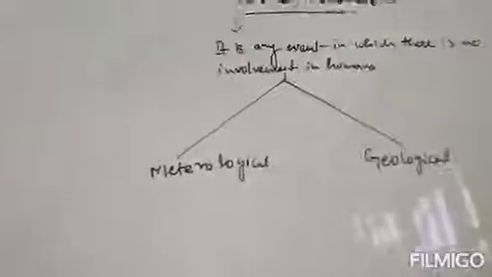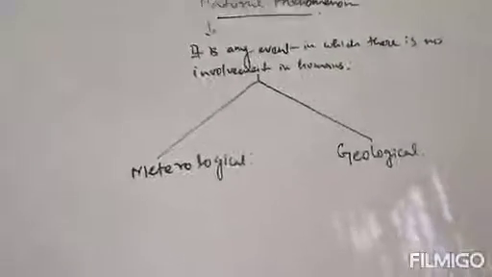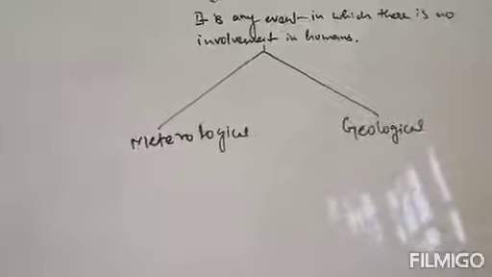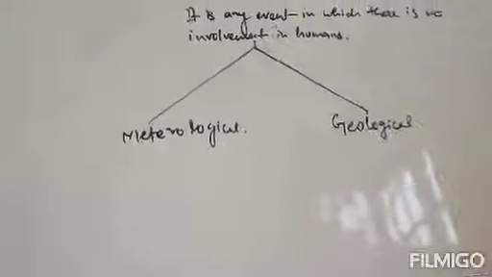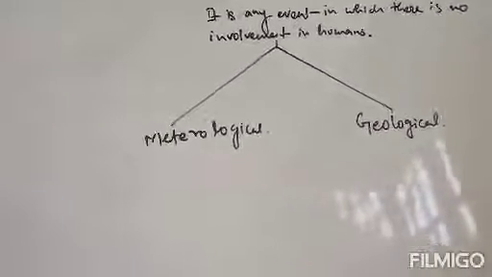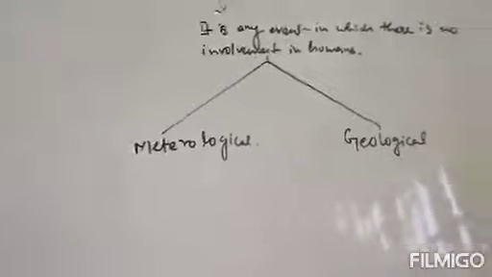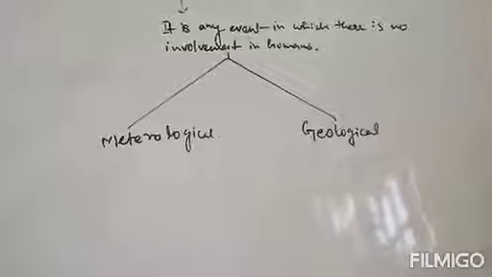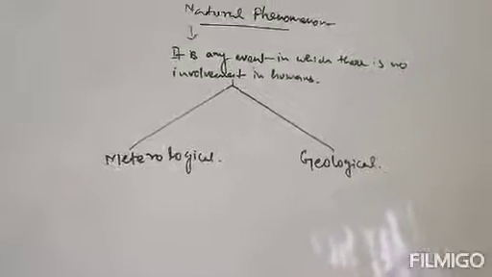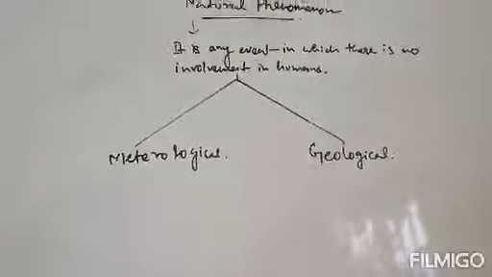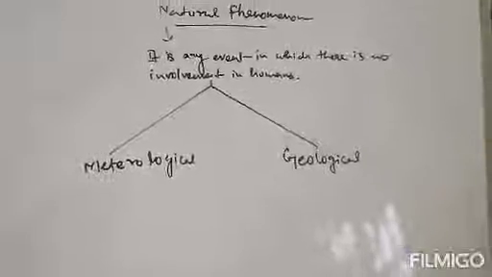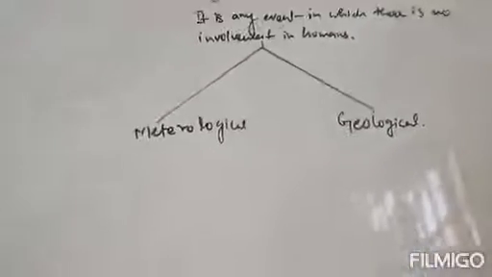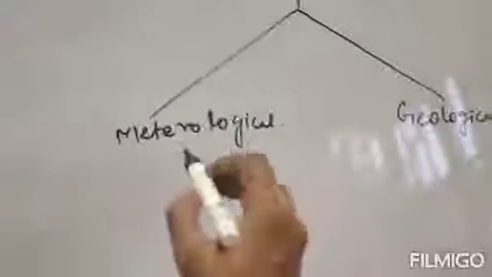Now what is a meteorological phenomenon? A meteorological phenomenon is a phenomenon which humans can predict to some extent. Like thunderstorm, cyclone, you can predict to some extent when this phenomenon will occur, at what speed the storm will come, and so on. But you cannot stop it. Only you can predict. So it can be predicted to some extent.